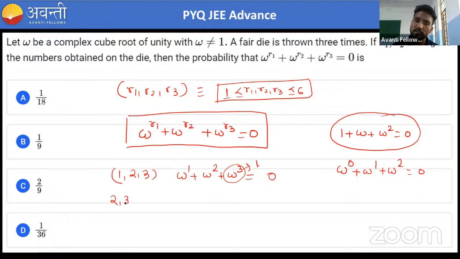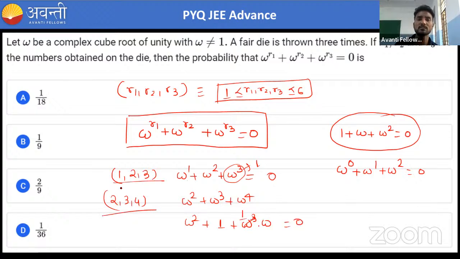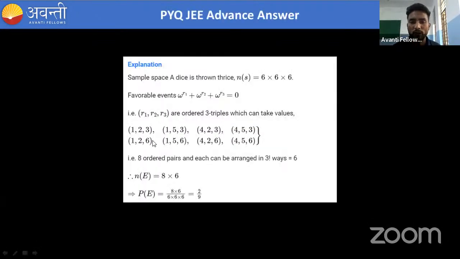Similarly, if we are taking 2, 3 and 4, it will become omega square plus omega cube plus omega to the power 4. So this is omega square, omega cube is 1. And omega to the power 4 is what? It is nothing but omega only, because this is omega cube into omega, and omega cube is 1. So it is 0. So there are many such values possible: 1, 2, 3, 2, 3, 4, like this. In the options I will show you. You can see 1, 2, 3; 1, 2, 6; 1, 5, 3; 1, 5, 6; 4, 2, 3; 4, 2, 6; 4, 5, 3; 4, 5, 6.